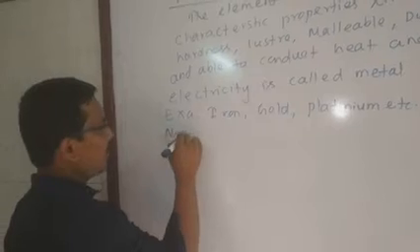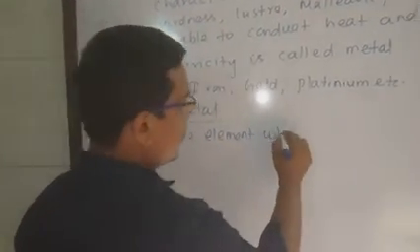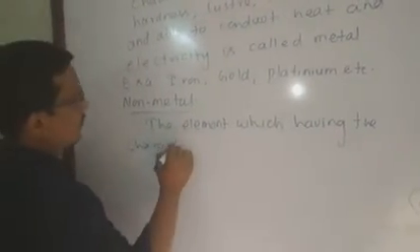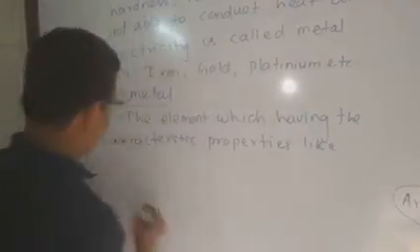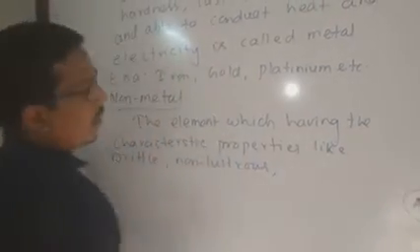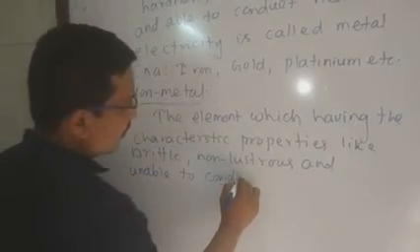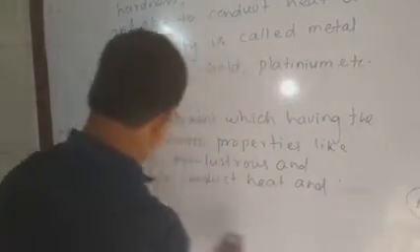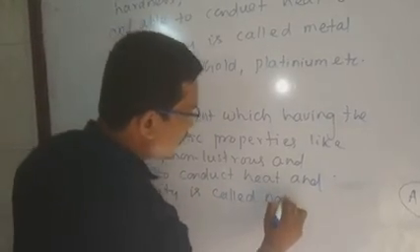Next is your definition of non-metal. The element which has the characteristic properties like brittle, non-luster, and finally unable to conduct heat and electricity is called non-metal.